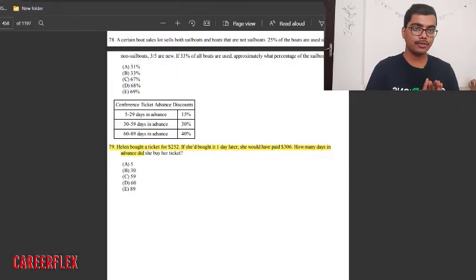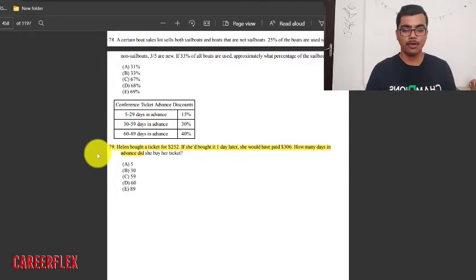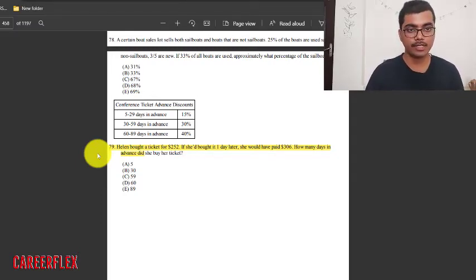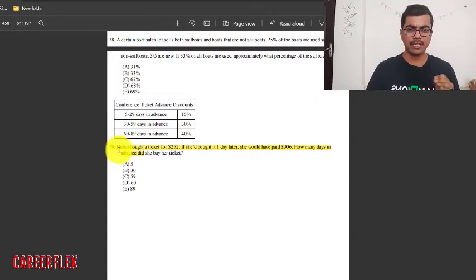Again, try to do Manhattan 5 LB. You have to do Manhattan 5 LB at least 2 times. After completing it once, the next time you will try to calculate the time you are taking for questions. For example, for percentage there are approximately 79 questions, so you have to take approximately 80 to 90 minutes to solve all the questions, right?